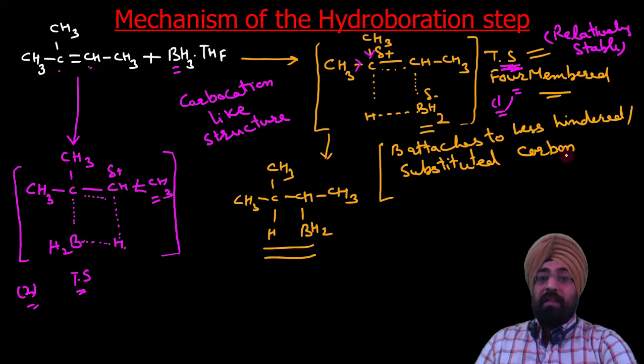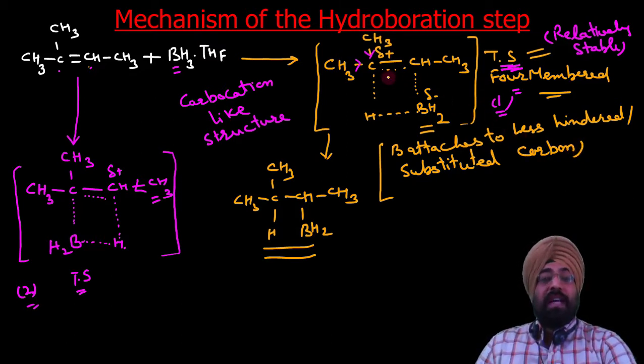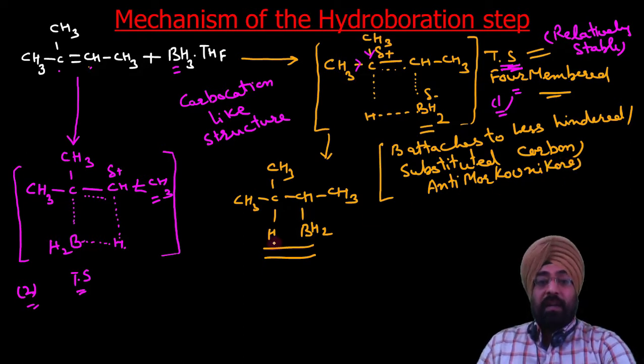So hydrogen will go to that carbon which has more alkyl groups or fewer hydrogens. That means the overall addition is anti-Markovnikov.